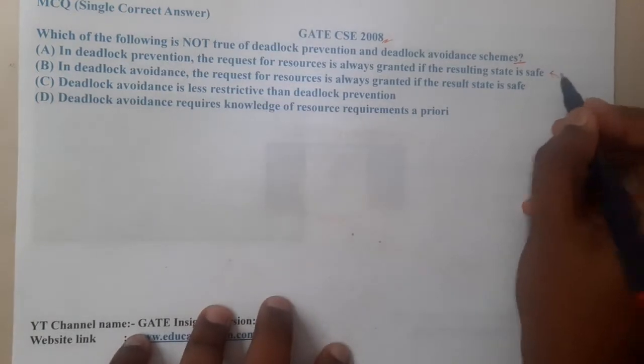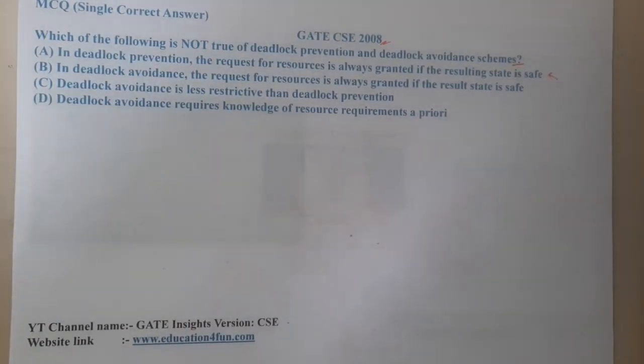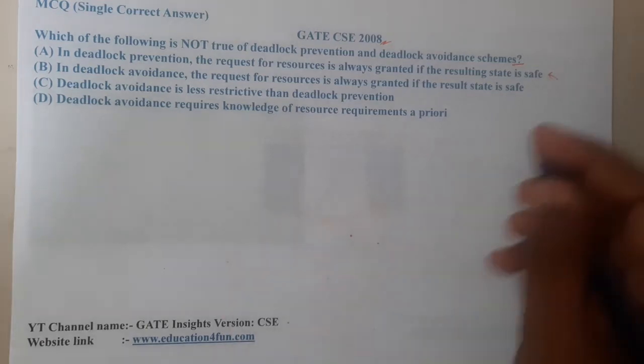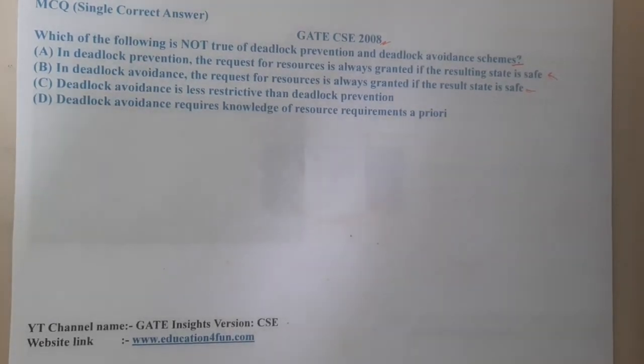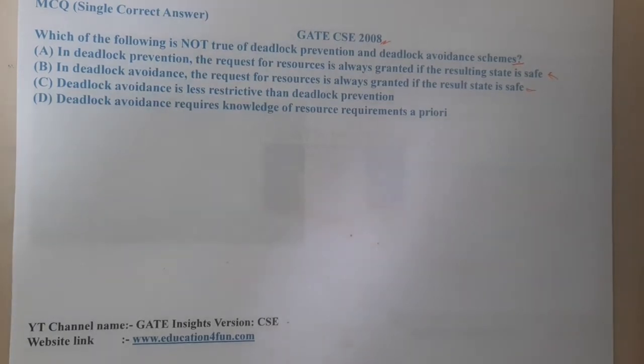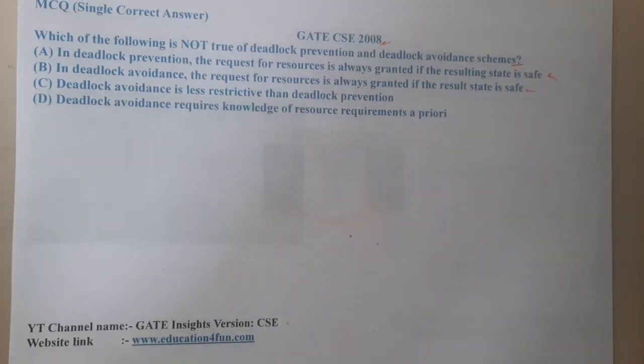Option B says that in deadlock avoidance, the requesting of a resource is always granted if the resulting state is safe. Option C says that deadlock avoidance is less restrictive than deadlock prevention. Option D says that deadlock avoidance requires knowledge of resource requirements a priori.